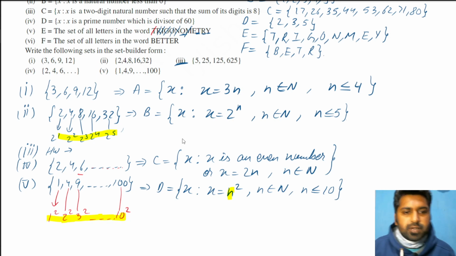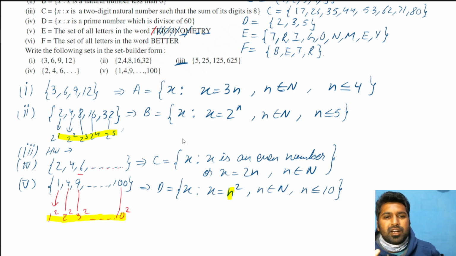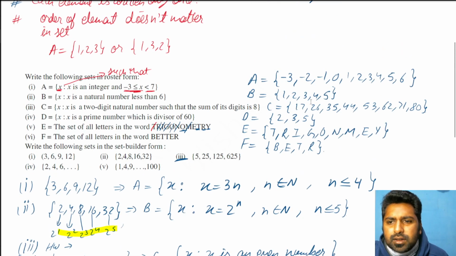I hope this pretty much clarifies how we have to deal with set builder form. And if you want to practice more, just look at these numbers and try to write the set builder form. You already have the answers. All you have to do is try to write down the condition for these solutions. This is trigonometry, so clearly these are the alphabets of the word trigonometry. So you write x is an element of the set of all the letters of the word trigonometry.